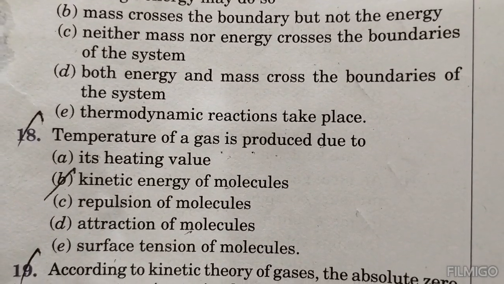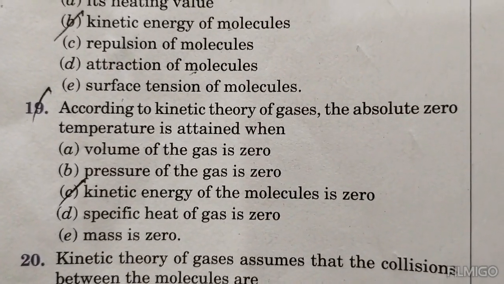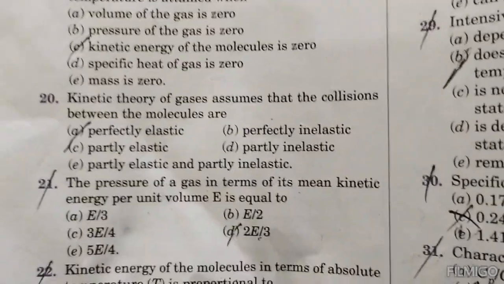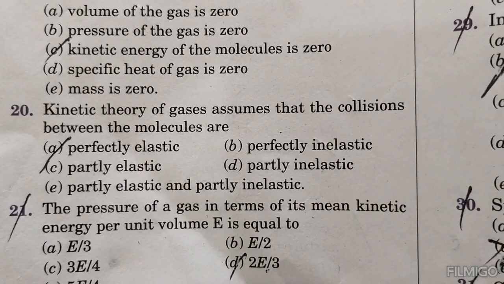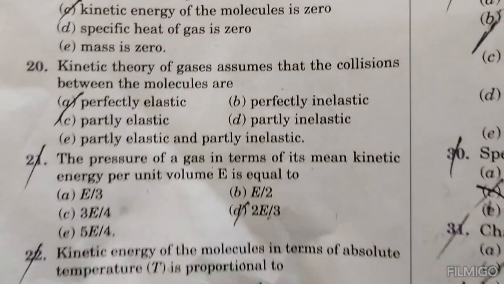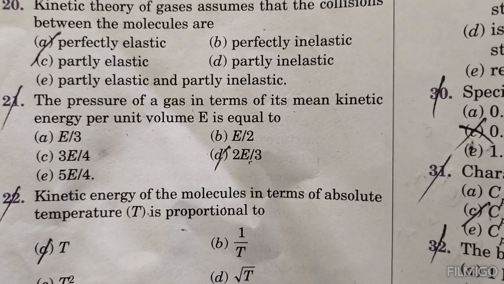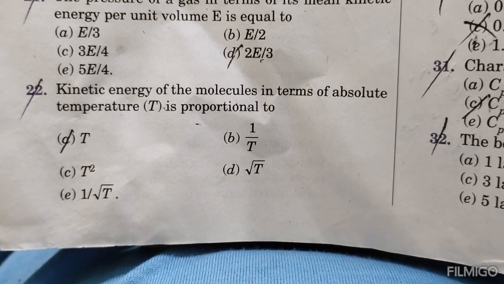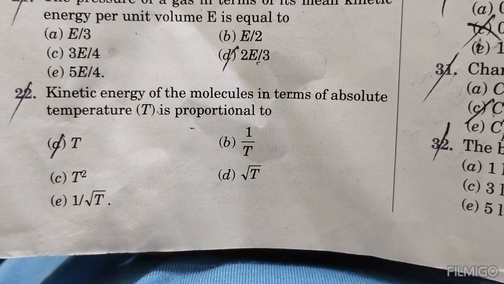Temperature of a gas is produced due to kinetic energy of molecules. According to kinetic theory of gases, the absolute zero temperature is attained when kinetic energy of the molecules is zero. Kinetic theory of gases assumes that all collisions between the molecules are perfectly elastic. The pressure of a gas in terms of its mean kinetic energy per unit volume E is equal to 2E/3. Kinetic energy of the molecules in terms of absolute temperature is proportional to T.